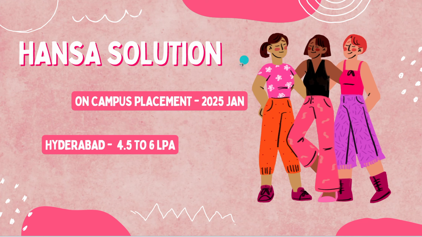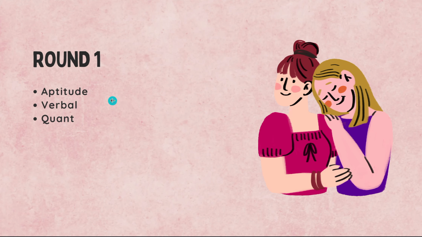Round 1. Round 1 is on aptitude, verbal and quant. All the topics are covered and you can mainly focus on time and work, distance, boards and streams, permutations and combinations, sitting arrangement, syllogisms, and verbals like sentence correction. Fill in the correct word in the blank. In that way you can prepare.